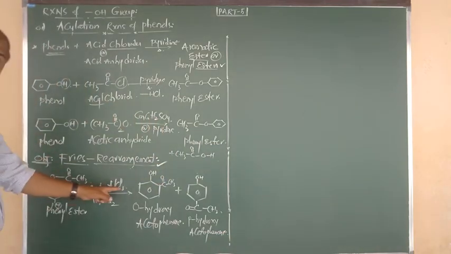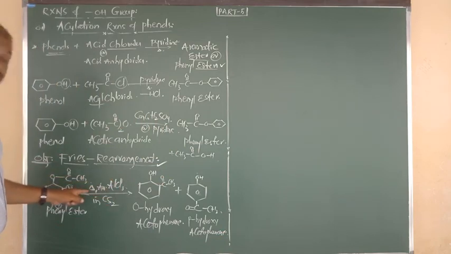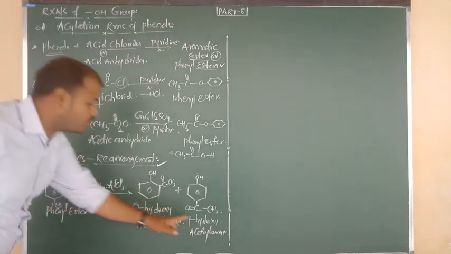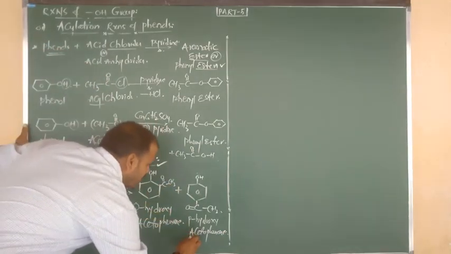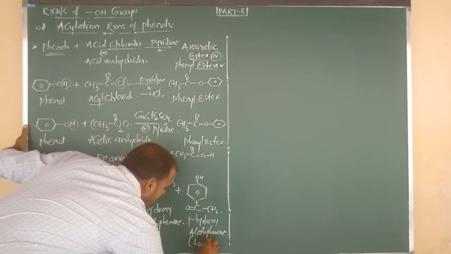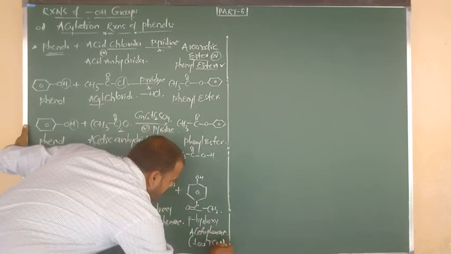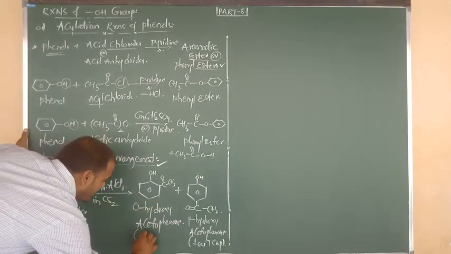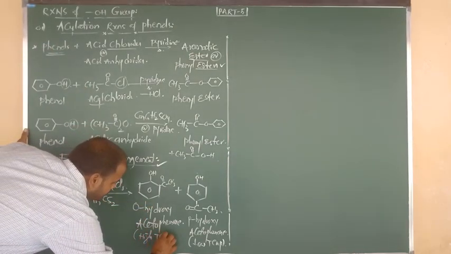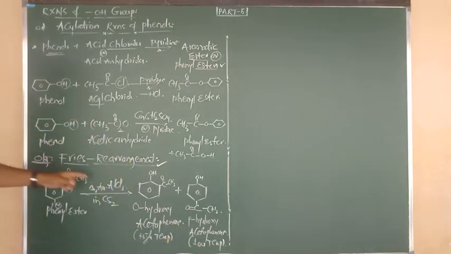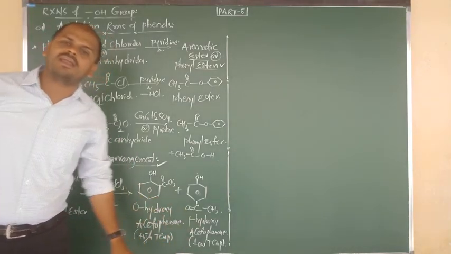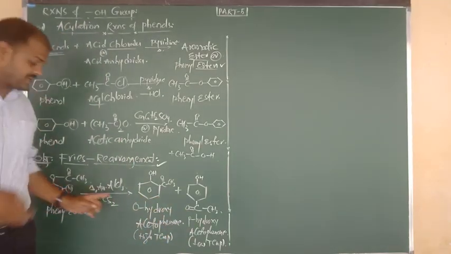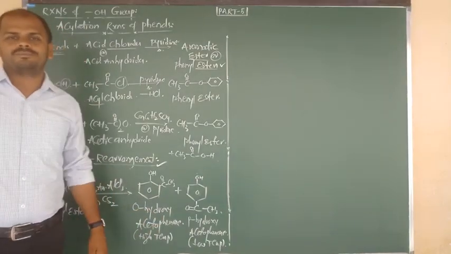Here we are heating with AlCl3. Initially at low temperature, you are going to get the para product. So para product is obtained at low temperature, and ortho product is obtained at high temperature. So low temperature favors the formation of para compound, and high temperature favors the formation of ortho compound.